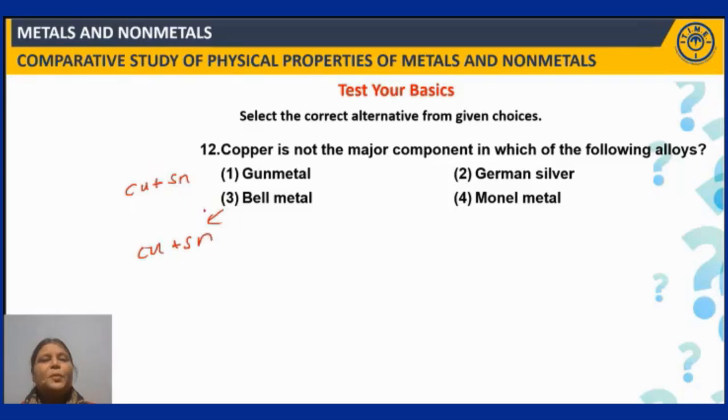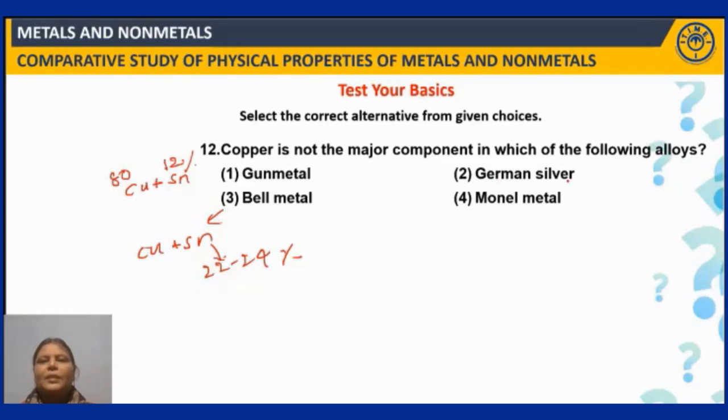But the difference between these two is, here the copper will be around 80%, tin will be around 12%, and the remaining will be other elements like zinc, 2 to 3%. Whereas in bell metal, tin will be about 22 to 24%. The difference lies over here. So, the percentage of tin will be high in the case of bell metal.